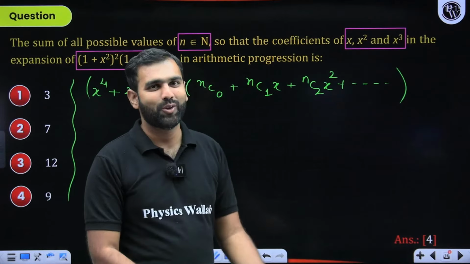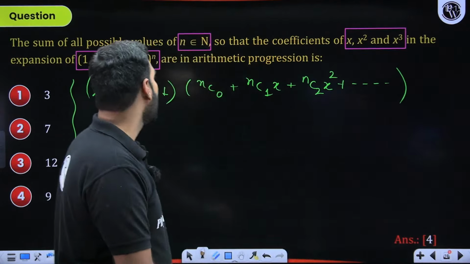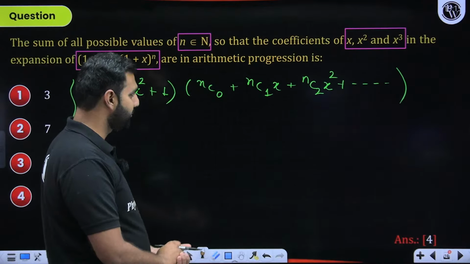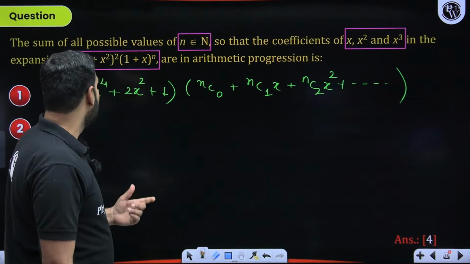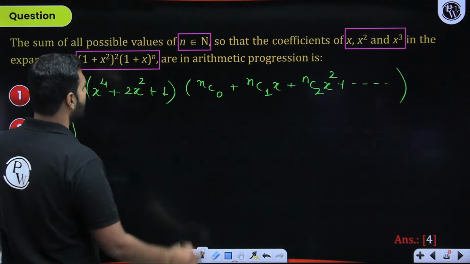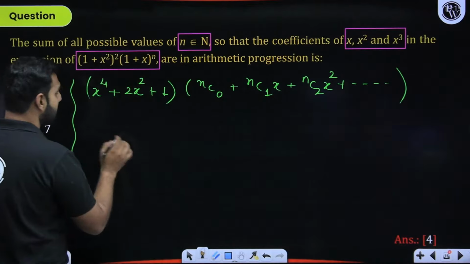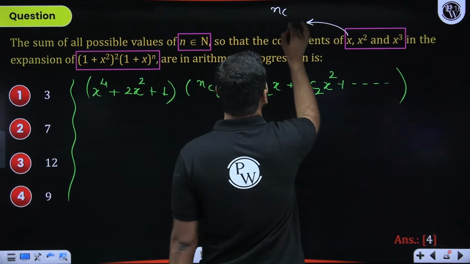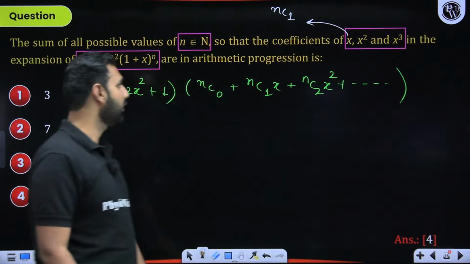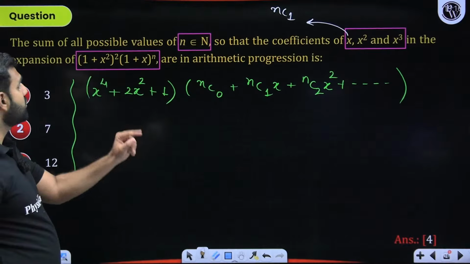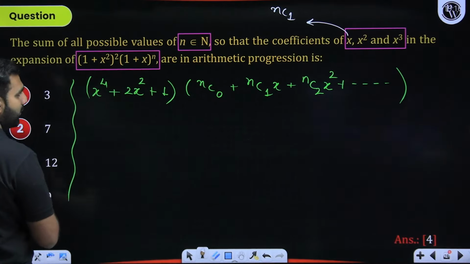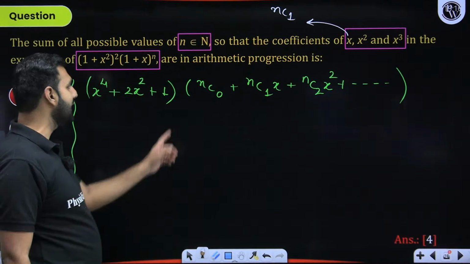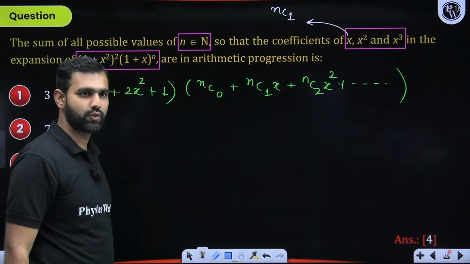Meanwhile, I am solving this question right there in front of you. How do we solve this question here, students? Here, I'll say the coefficient of x, right? So coefficient of x means what? nC1. So that's the coefficient of x. If I talk about the coefficient of x, that's clearly nothing but nC1. I think nothing else can be brought here. Now, when you talk about the coefficient of x square, nothing can be brought from here. 2x square into nC0 will be the coefficient of x square.